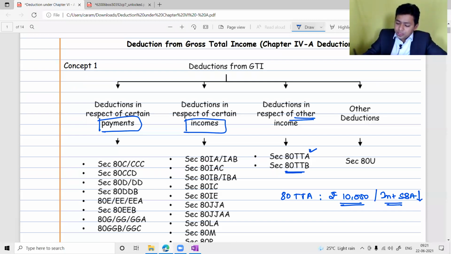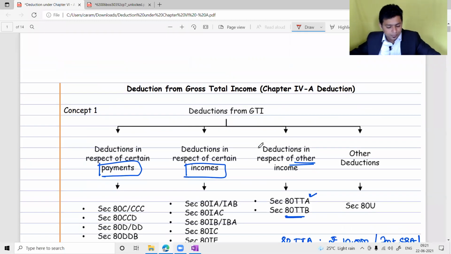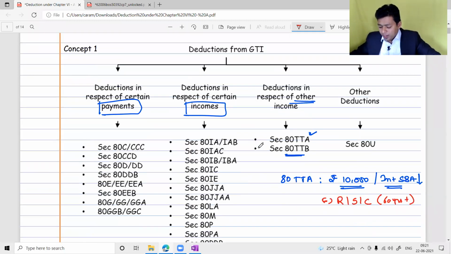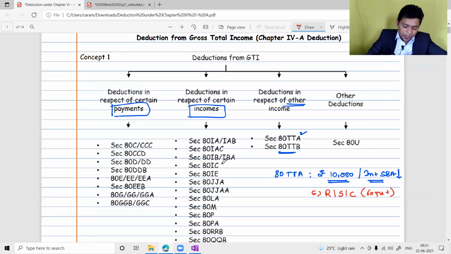This particular section is applicable to all assessees other than resident super senior citizens. Can you please tell me, resident senior citizen, not super, resident senior citizens who are having age 60 years plus, can you please tell me what is the logic behind this? Why is 80TTA not applicable to resident senior citizens? Anybody please? Why is the 80TTA benefit not applicable to resident senior citizens? What is the logic behind it?